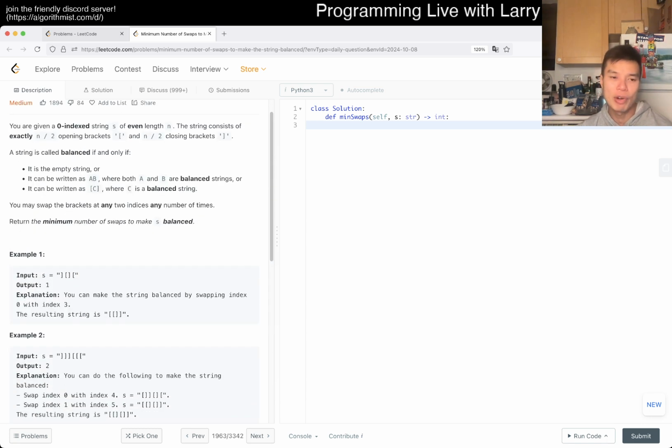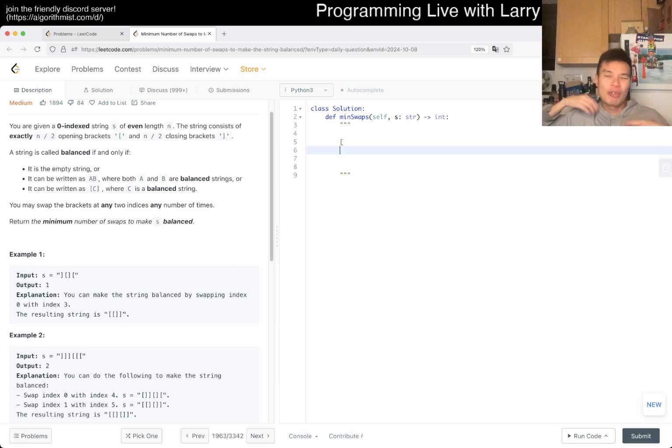So going from left to right, what are we trying to do here? I think greedy works. Basically the idea is, let's say you're going from left to right, and there are only 2 scenarios. If you have a left bracket, then it's always going to be good going forward, because you're never going to be bad going forward. The other way is if you have a closed bracket, and assuming that this closed bracket is not matched previously, in this case you're going to swap it with a left bracket. And when you have a left bracket, you always want to swap it with something in the future.